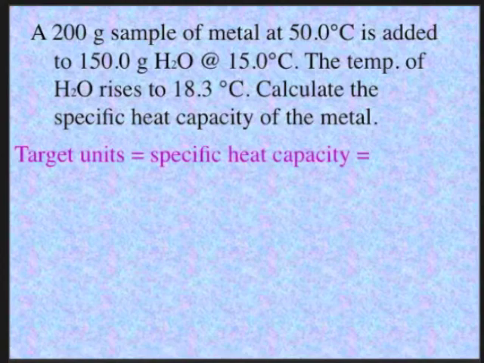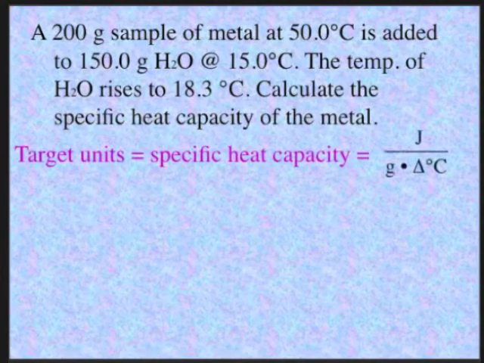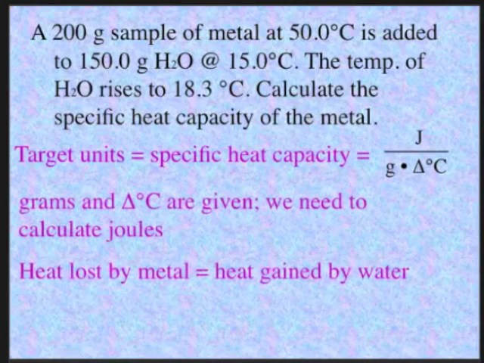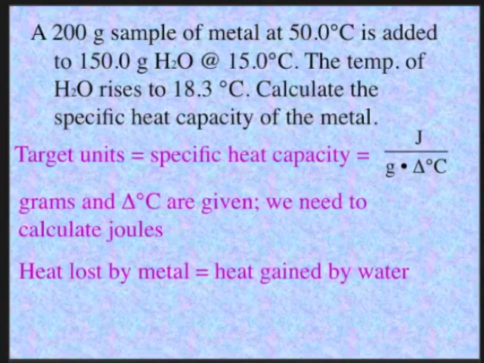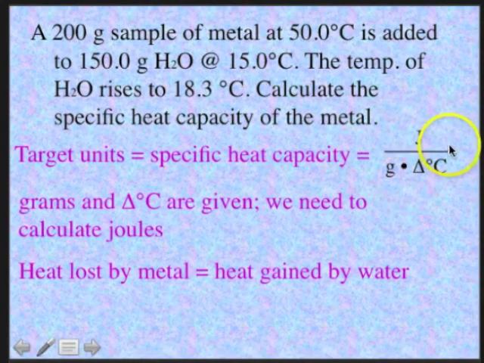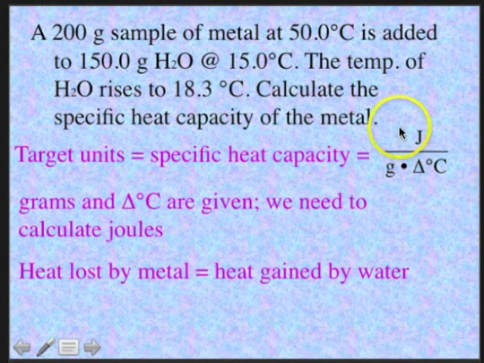And the useful units of specific heat capacity is joules over gram delta degree C. So grams and delta degree C are given, or at least the delta degree C can be calculated. We need to calculate the joules so that we can make up this specific heat capacity ratio. We have grams, we have delta degree C. After a little subtraction, we need to figure out the joules.